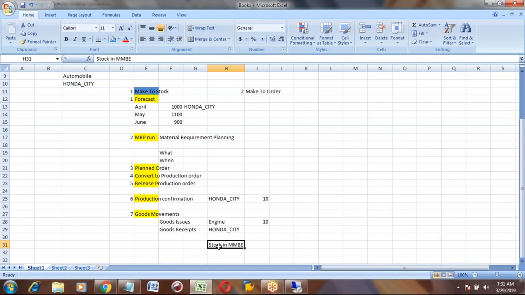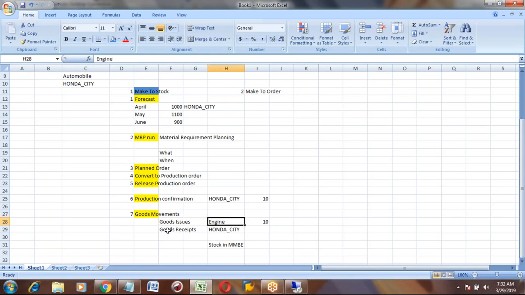Goods issue is the components which are used in Honda City manufacturing. All those components we will do goods issue. We are consuming them. We have used those components to manufacture the Honda car, and we will update all of that in SAP as goods issue.